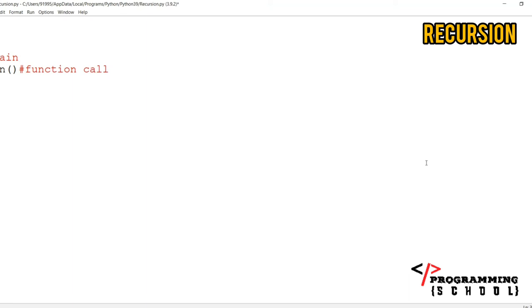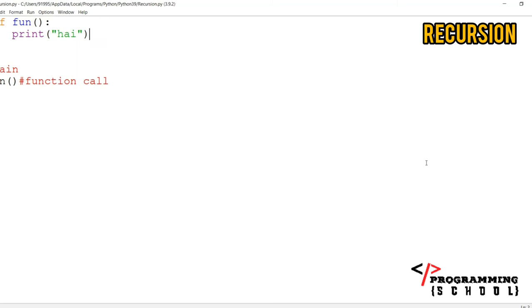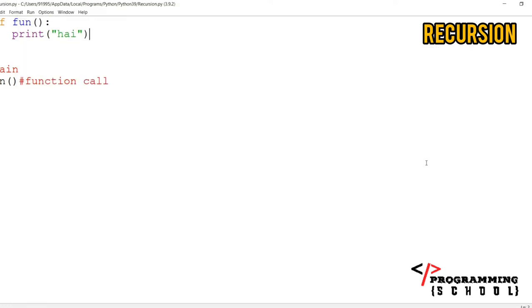Okay, and here I'm going to write a function definition. For example, I'm going to write print hi here. If I call this function, it is going to perform some operation. This is a function definition.